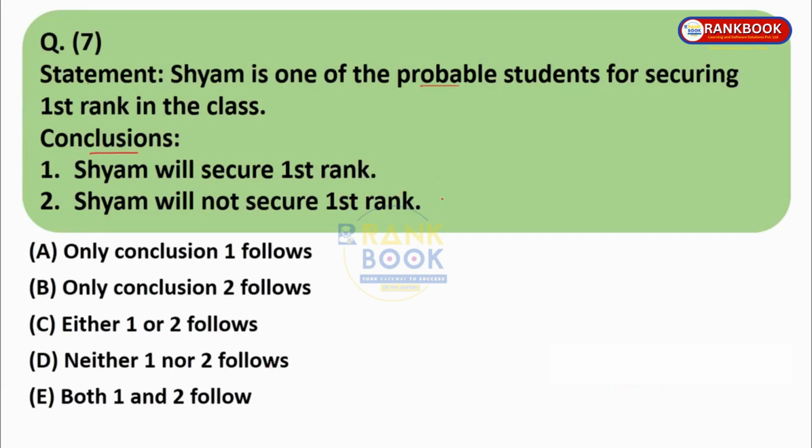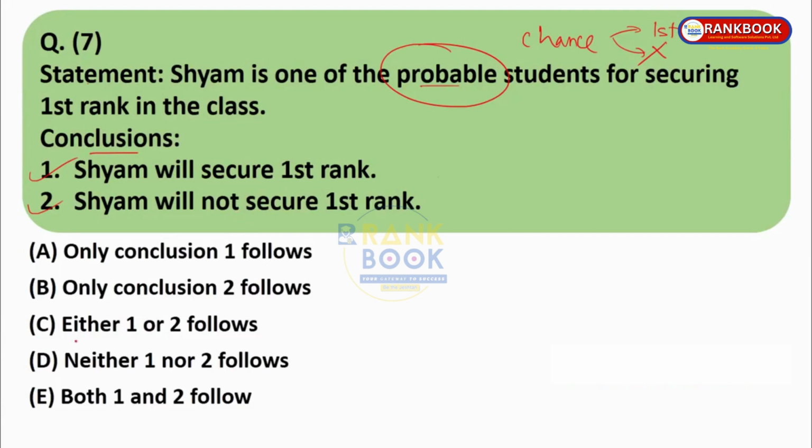But please remember what they have given over here. Shyam is one of the probable students for securing first rank. Probable. That means there is a chance that Shyam might get first rank in the class. There is a chance that Shyam might get first rank, and there is a chance that Shyam might not get first rank. So it can be either one. Shyam can get first rank, Shyam cannot get first rank. So either of the conclusions is possible. It is not compulsory that he will not get it for sure or he will get it for sure. Any of the conclusions is possible.